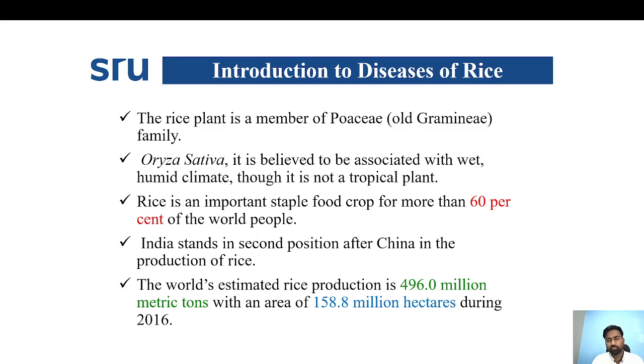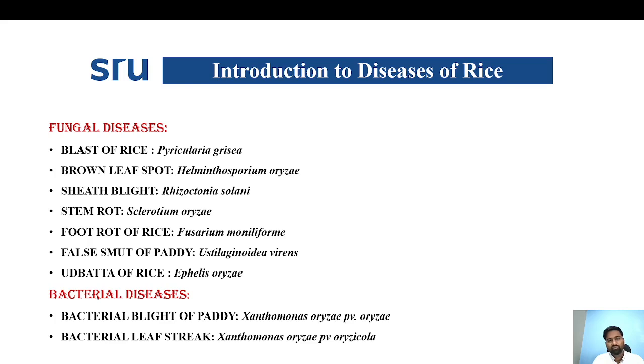Rice is a member of the Poaceae family. Oryza sativa is believed to be associated with a wet, humid climate, even though it's not a tropical plant. Rice is an important staple food crop for more than 60% of the world population. India stands second after China with respect to rice production. The world estimated production is 496 million metric tons with an area of 158 million hectares during 2016.